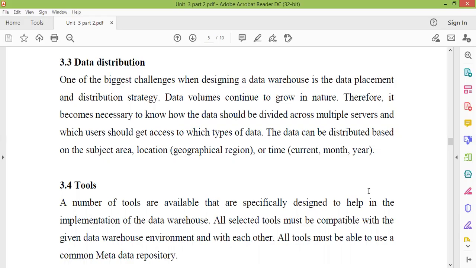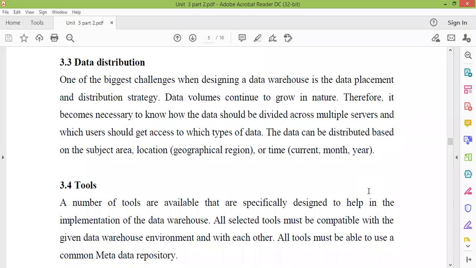Then one more thing is the distribution strategies according to subject area, location and time. Sometimes your decision is dependent upon your monthly data collection. Suppose you want to predict the sale of your next month. Obviously you need to observe the sale data of the previous months. And sometimes you need annual data to take certain decisions.